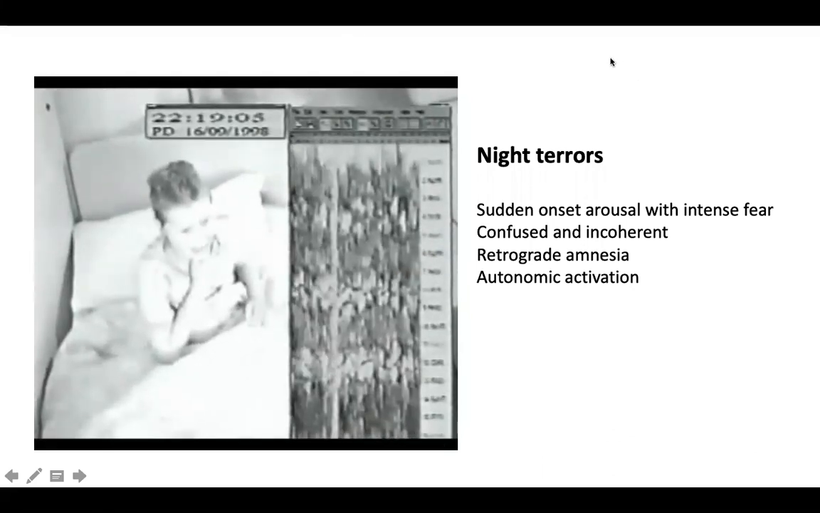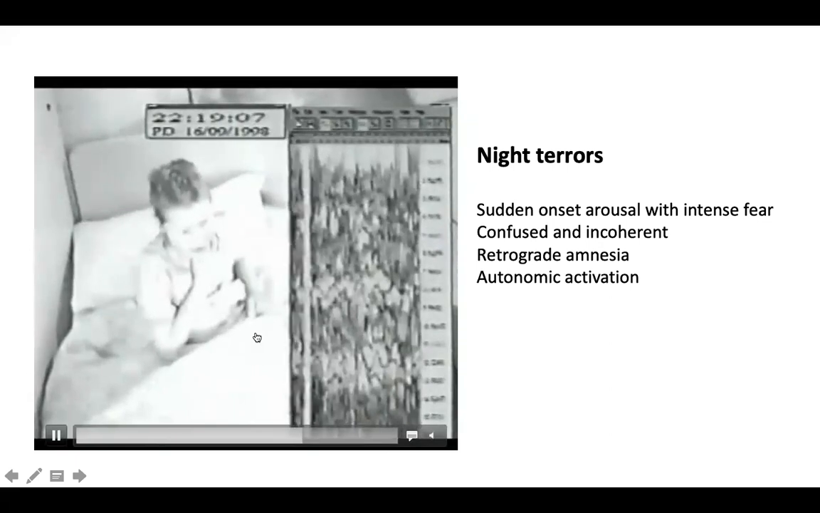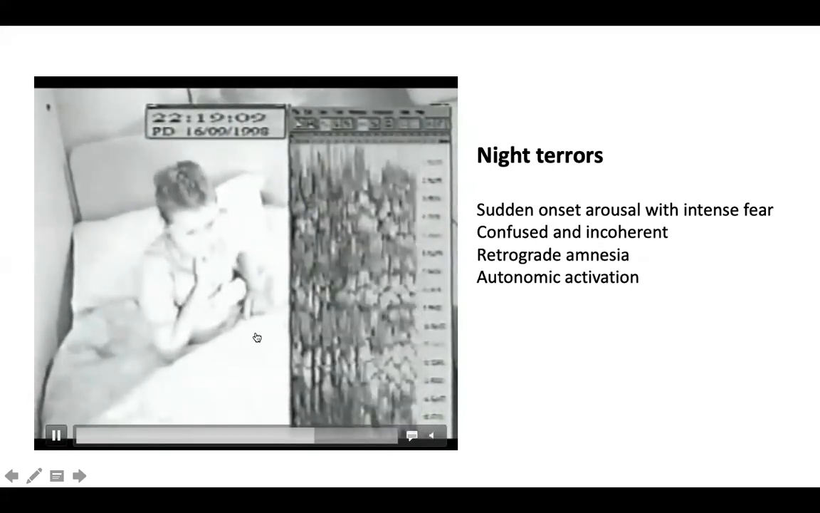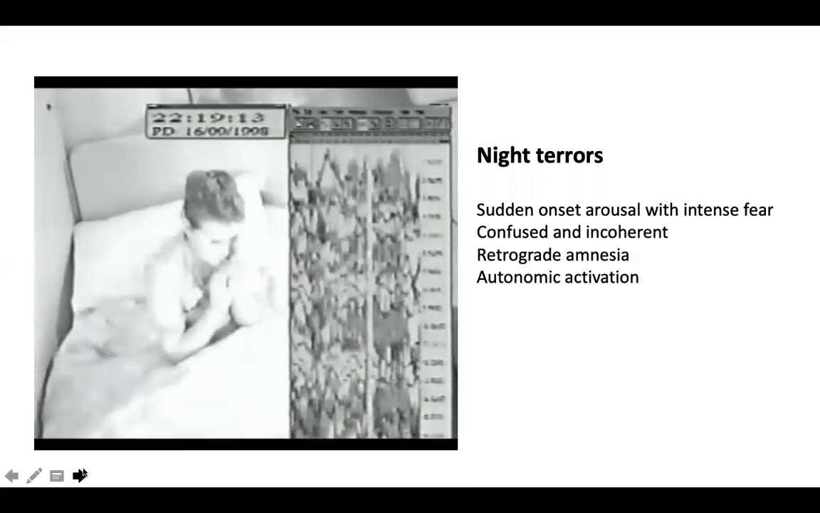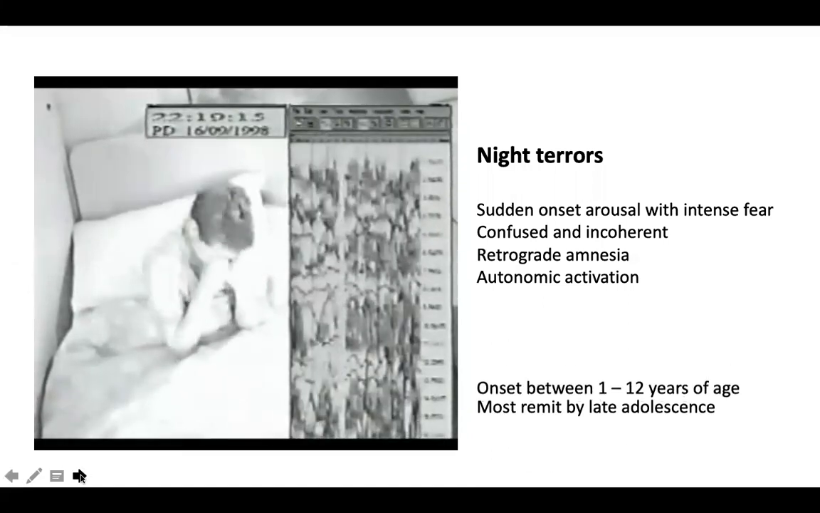They do not remember the events. It can start usually in children between 4 to 12 years. Usually the age of onset is around 6 to 7 years of age. These are called night terrors. It's a sleep parasomnia.